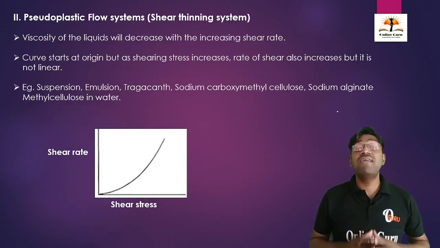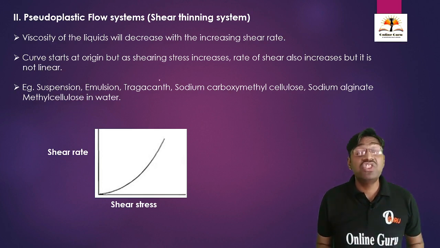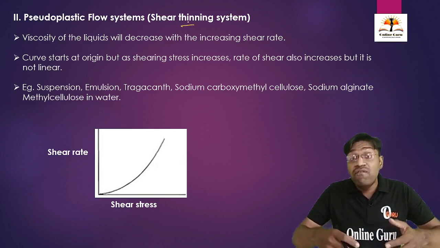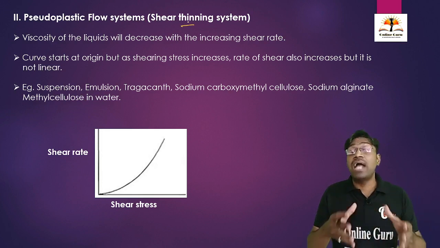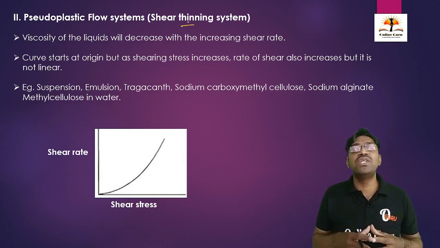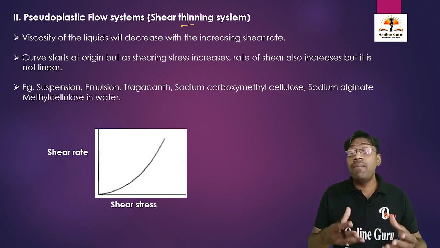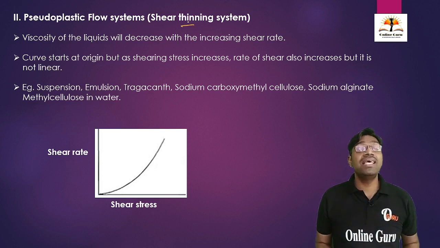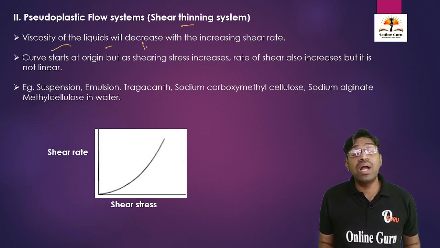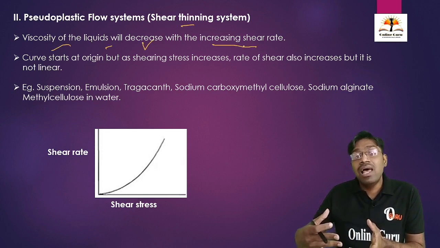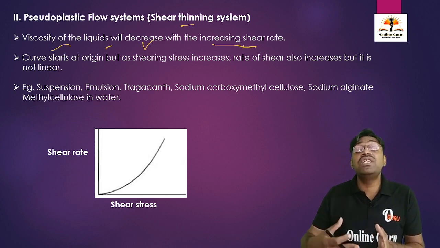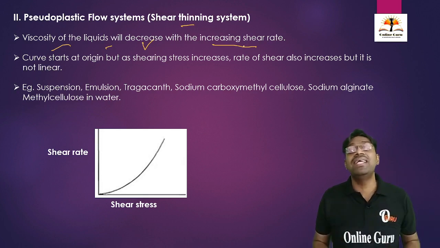Then the pseudoplastic flow system is also called a shear thinning system, because when we are going to apply the shearing stress to this system, there will be a decrease in the viscosity of the system. But the actual mechanism we are going to see now. See here, in the pseudoplastic flow system, the viscosity of the liquids is going to get decreased when we are going to increase the shear rate. Means when we are going to increase the actual shearing stress, the viscosity of the liquids is going to get decreased.